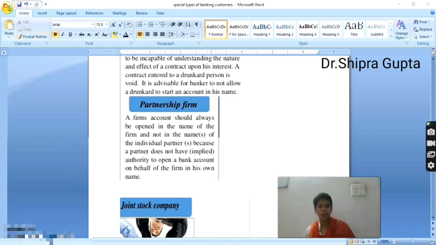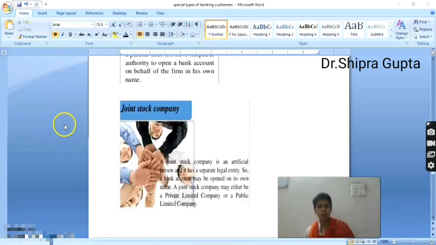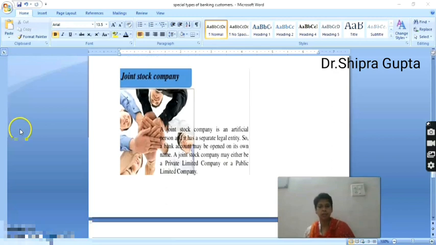The next, joint stock company. A joint stock company is an artificial person and it has a separate legal entity. So a bank account may be opened in its own name. A joint stock company may either be a private limited company or a public limited company.